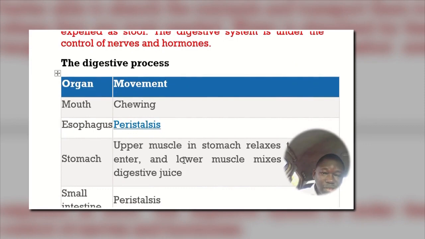The digestive process, the organ, and the movement that take place in the digestive process is shown in this table. The organ is the mouth. The process that takes place in the mouth is the chewing of food. The esophagus, also called gullet, then peristalsis takes place in the esophagus.